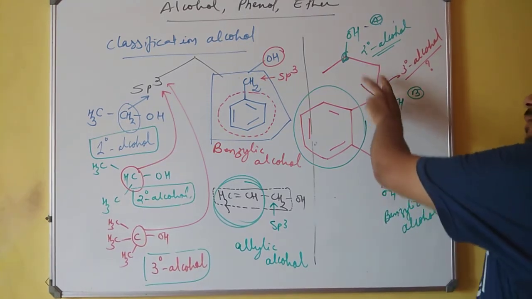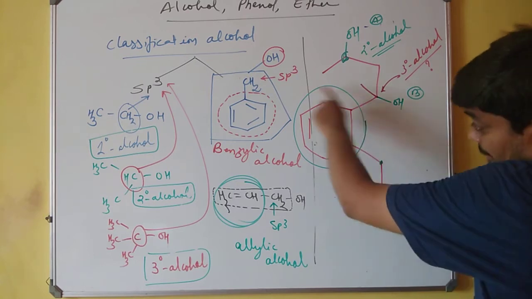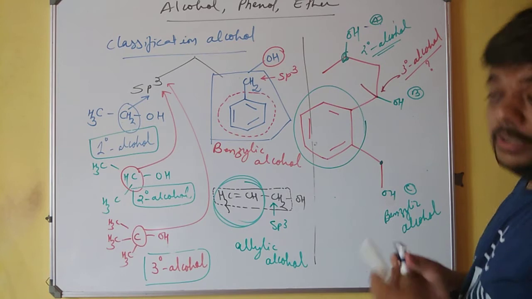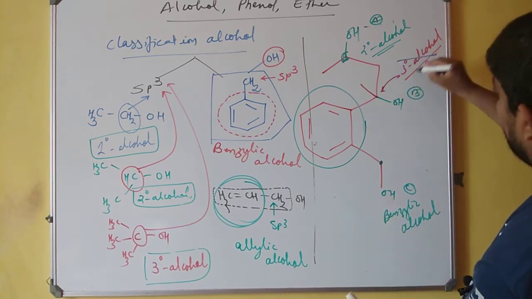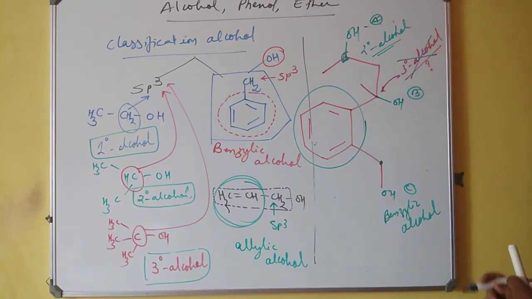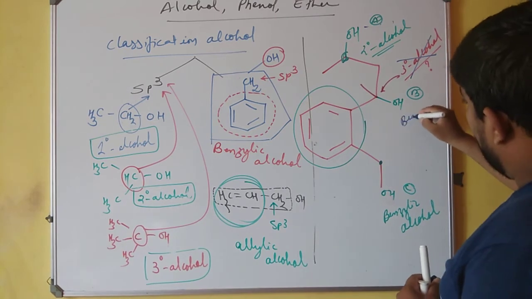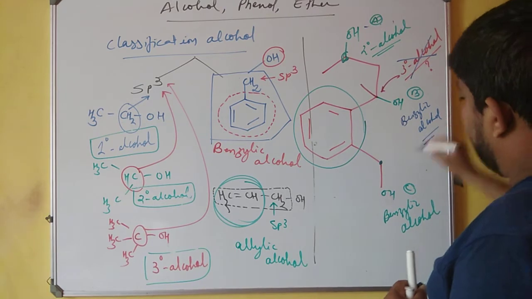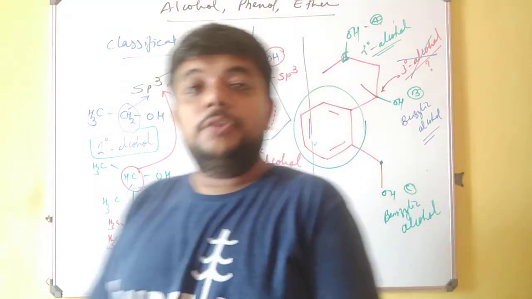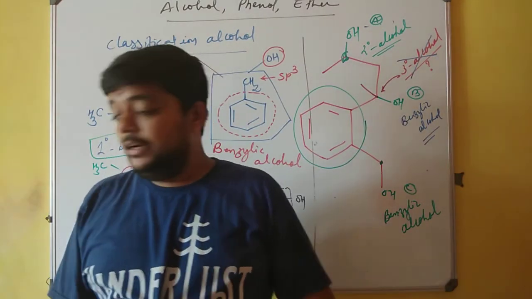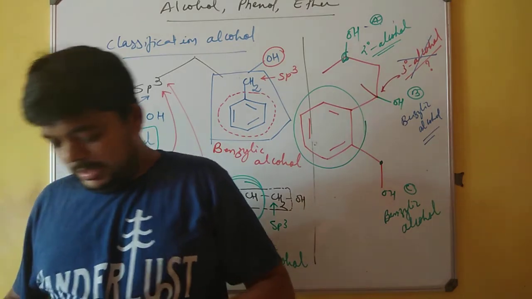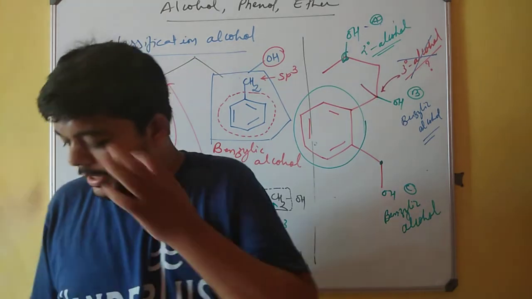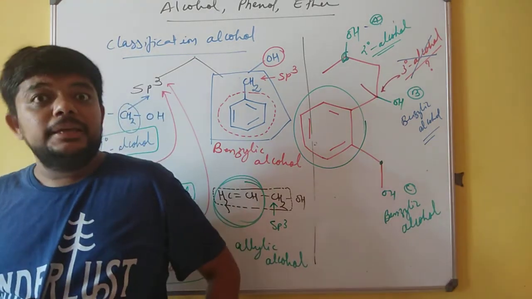Let the other 2 carbons be there, but the third carbon is again a benzene, and therefore we cannot call it a tertiary alcohol. We must call it again a benzylic alcohol. So these are few of the questions where these kind of things might come in the examinations, and we are supposed to answer them. That is the reason why we are making it happen.